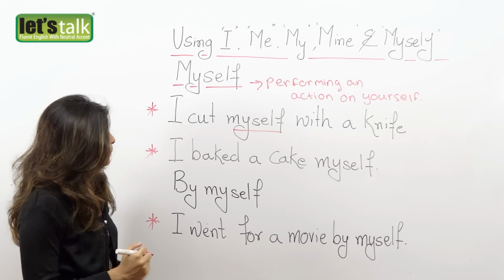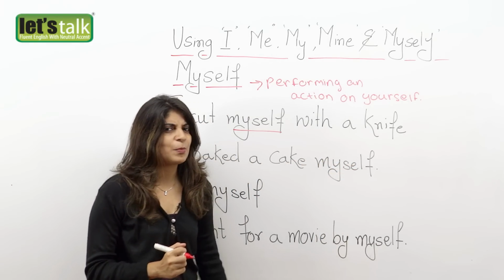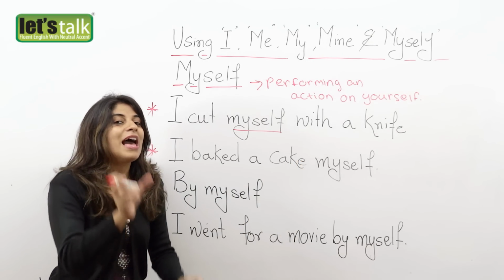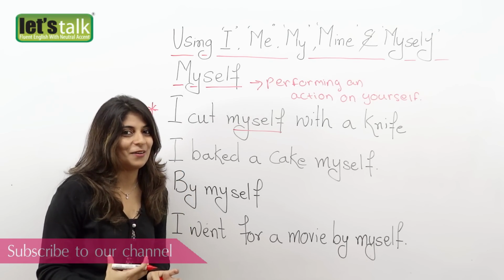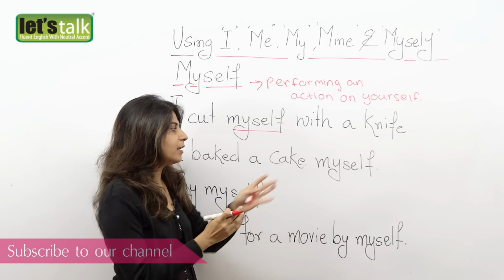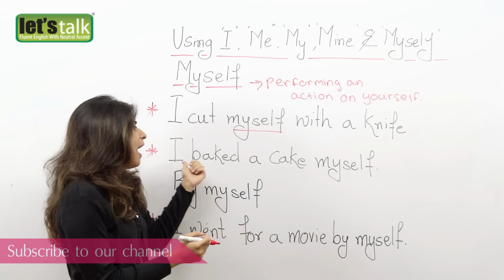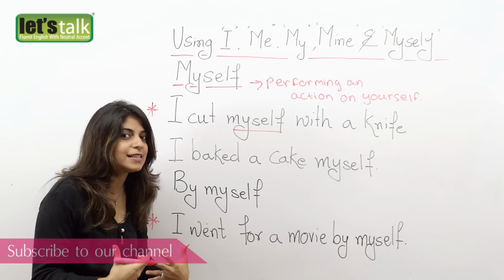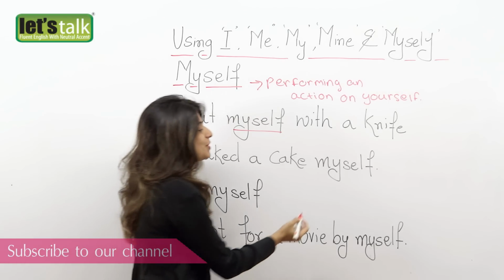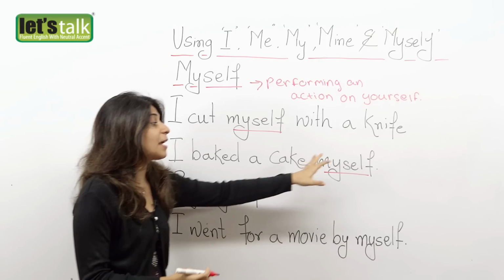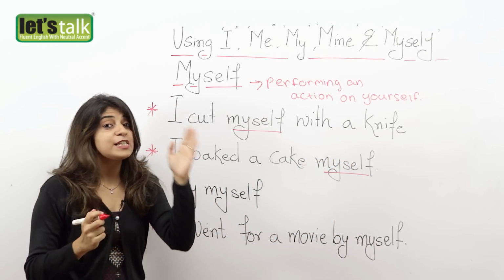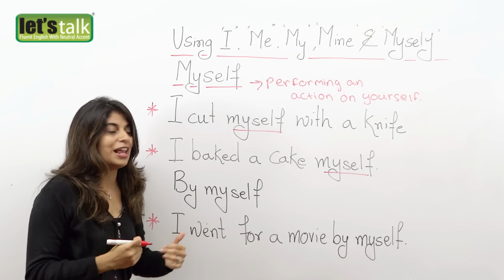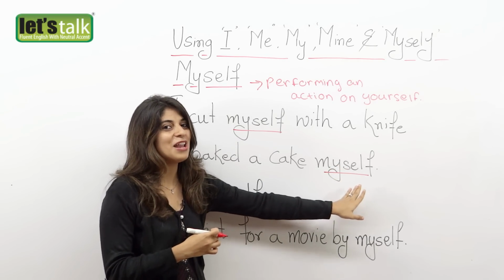Now let's see another one here. I baked a cake myself. Now there's another way to use the word myself, which is when you have to emphasize an action that you have done, okay? So here, I baked a cake. Just let's hide the word myself. I baked a cake is also a correct sentence, but if you have to really emphasize what you just did, then you can use the word myself. So I baked a cake myself, okay? I saw him doing that myself, okay? So you are emphasizing your action, and that's exactly the reason why you're using the pronoun myself.